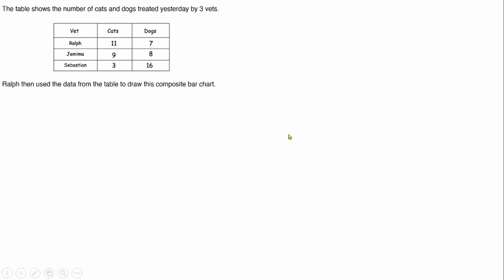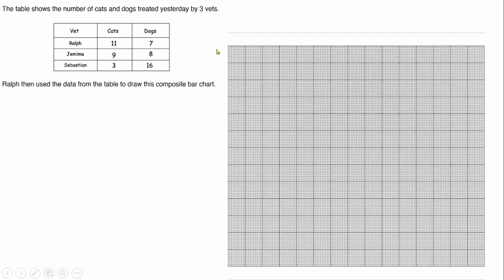Now I need my graph. I need to draw my y axis and x axis. I will scale my y axis, and my x axis will represent the veterinaries.